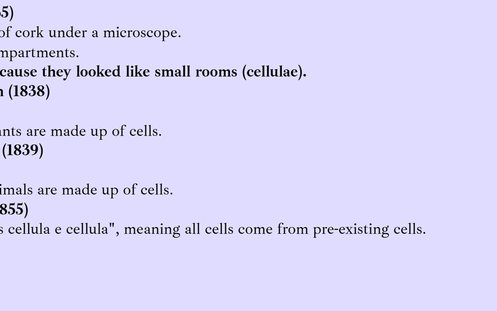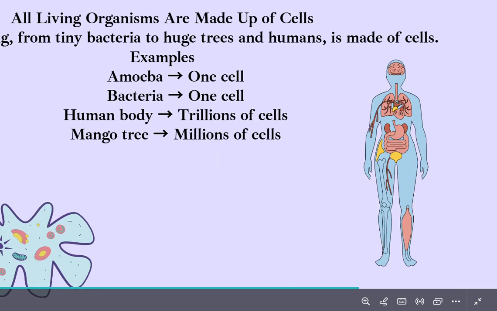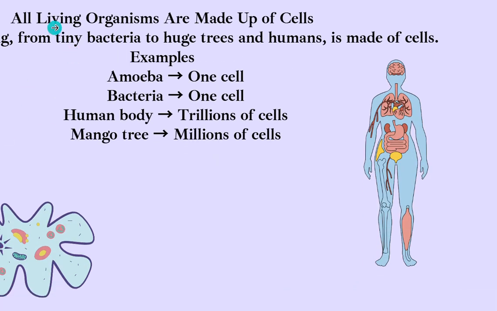So this continues. He proposed this as omnis cellula e cellula, hence concluding the cell theory. Now we finally got to know that all living organisms are made of cells, whether it be a small tiny bacteria, a huge tree or humans.